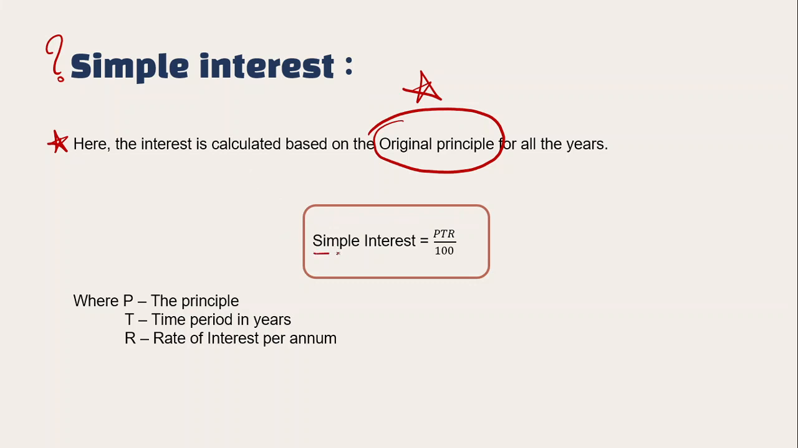Further, for simple interest, there is a formula. The formula is P into T into R divided by 100. So what does P stand for? The variable P stands for the principal, borrowed or lent out, whatever it is. Next, T stands for the time period in years. Time has many units: milliseconds, nanoseconds, microseconds, seconds, minutes, hours, months, fortnights.